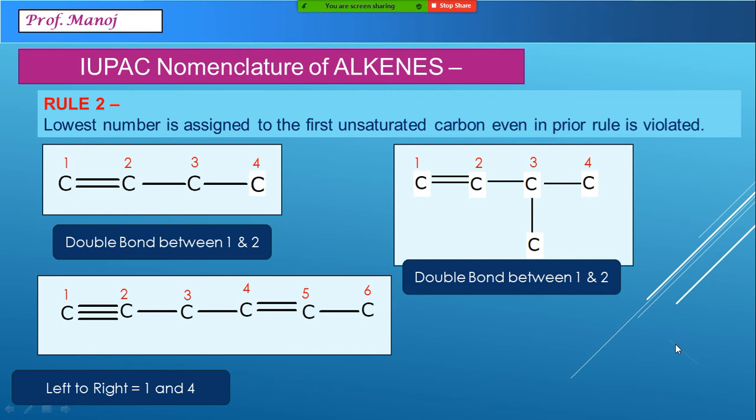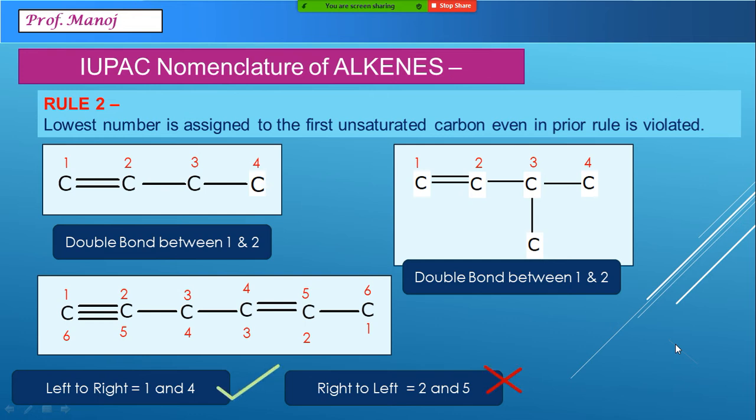But we have to without fail give numbers in the reverse direction also, which will be in the reverse direction number 1 to 6. Now here you can see right to left the numbers are coming as 2 for double bond, 5 for triple bond. So between these two sets we can clearly understand 1 and 4 is a smaller number set which is to be selected and a larger set is not to be selected. This is a very important rule to be followed whenever you are having double as well as triple bond in the same compound. We will consider some more cases of this pattern also.